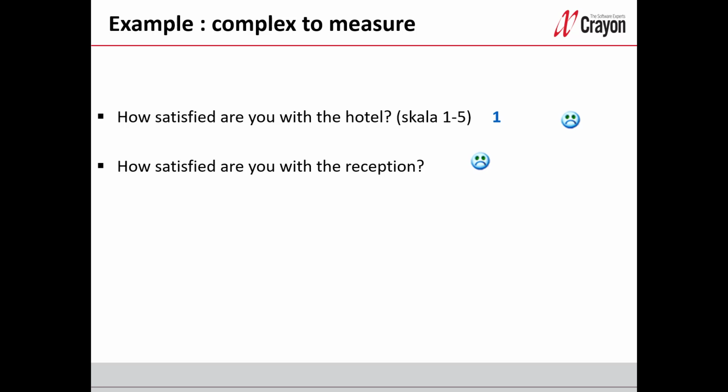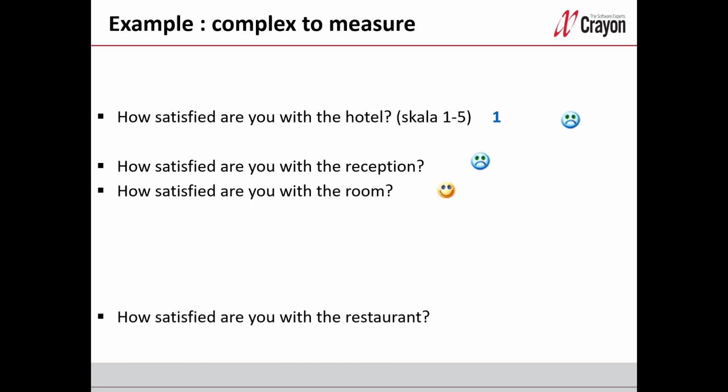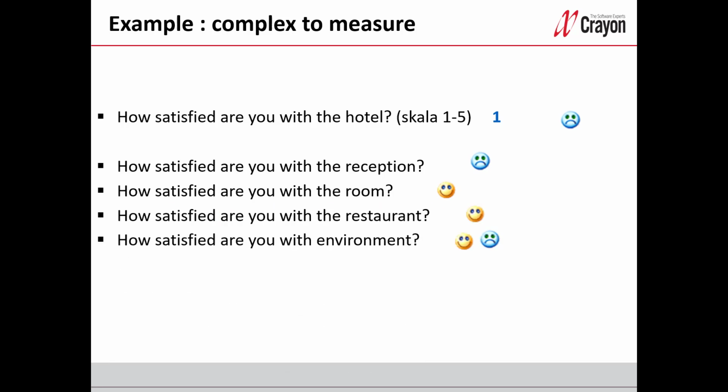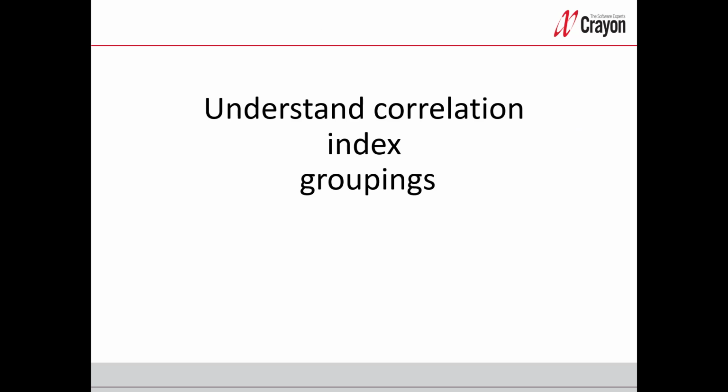It would rather be better to ask more than just a general question, like this first one. And then it could be good to ask about the room and the restaurant and finally the environment. All these questions together will give us another picture of the satisfaction of the hotel customer, probably rather satisfied overall. So I would like to sum these questions together in an index. But before that, I must understand the relationship between the questions. In statistical terms, we call it correlation. And that's the method which is behind factor analysis. So let's first explain correlations, index and groupings.